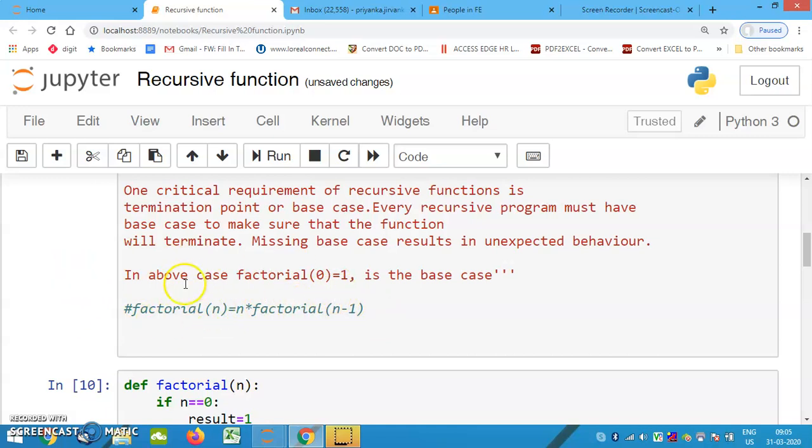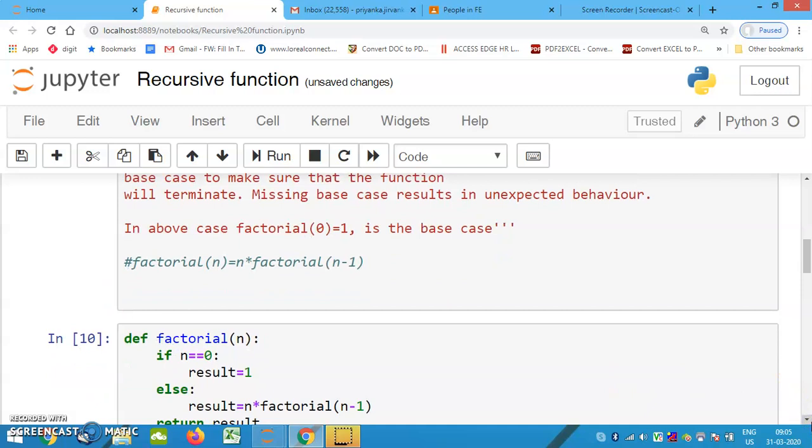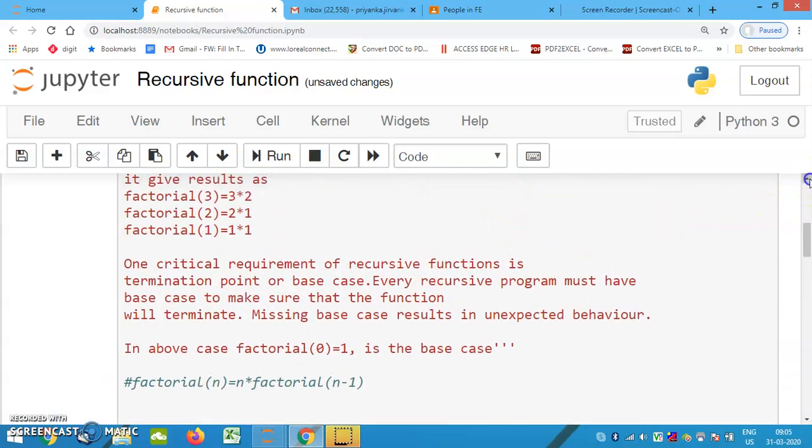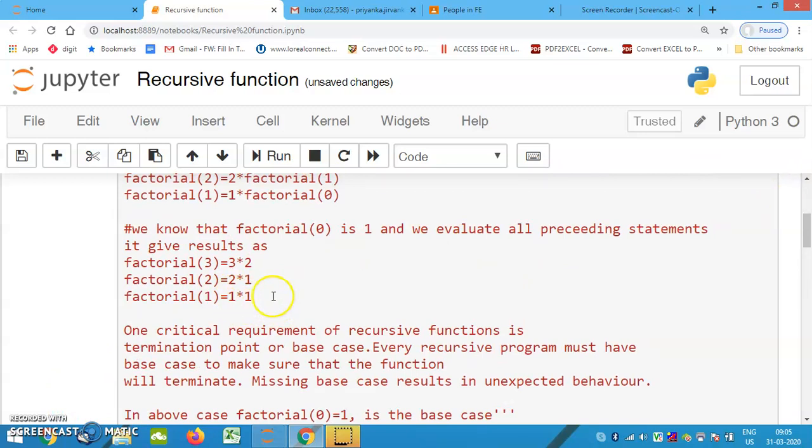Okay. So, once I got this, I will do what? Now, I will try to write down the program. Okay. Where will my base case be? Now, in the above part that we have seen, what is my base case, my critical case?